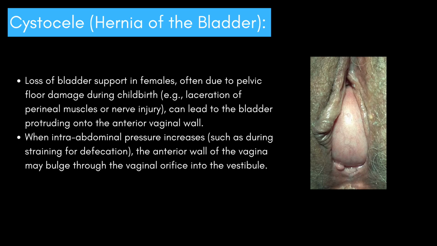Let's next take a look at cystocele, or hernia of the bladder. Loss of bladder support in females, often due to pelvic floor damage during childbirth, for example, laceration of perineal muscles or nerve injury, can lead to the bladder protruding onto the anterior vaginal wall. When intra-abdominal pressure increases, such as during straining for defecation, the anterior wall of the vagina may bulge through the vaginal orifice into the vestibule.